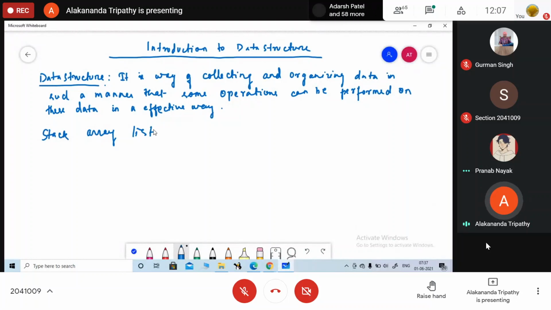So why are we using stack, array, list? To store data in a sequential order. Okay, so can you give me an example how it helps us to store data in sequential order?